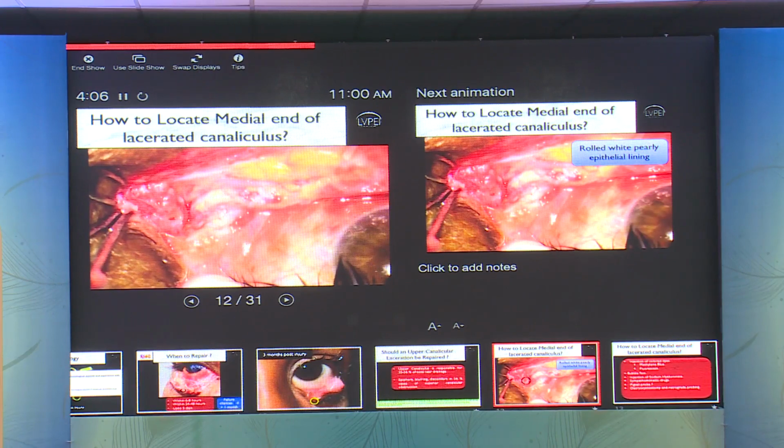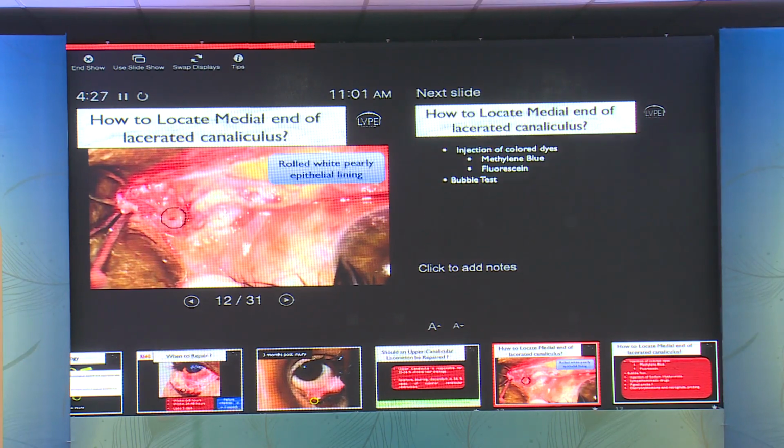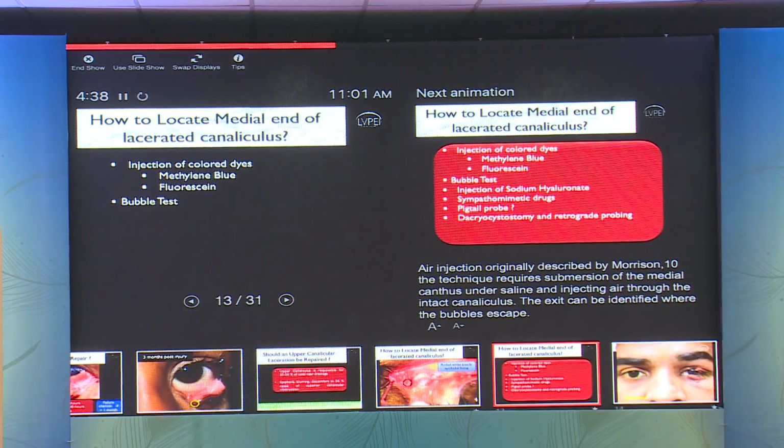How do we locate the medial end of the lacerated tear? So in this patient, the wound has been instilled with a vasoconstrictor, alpha brimonidine in this situation, wherein you can see the rolled out white pearly epithelial lining, which is marked, wherein lies your medial end of the canaliculus. This exposure can be achieved by retracting the skin by means of a skin hook, which is preferred over a forceps to give you good exposure.